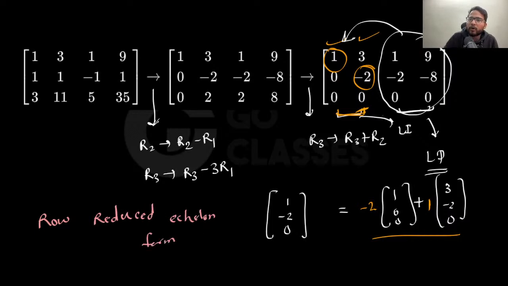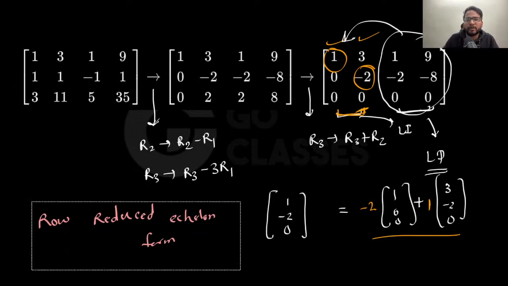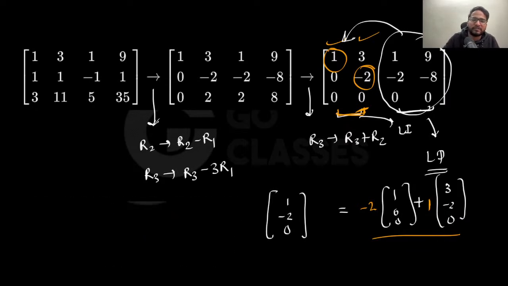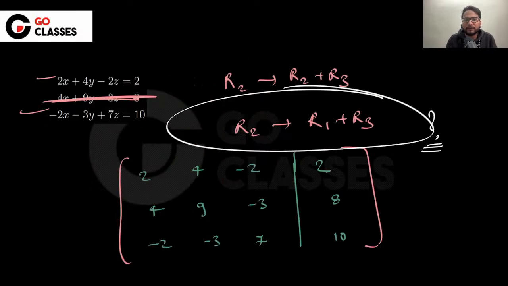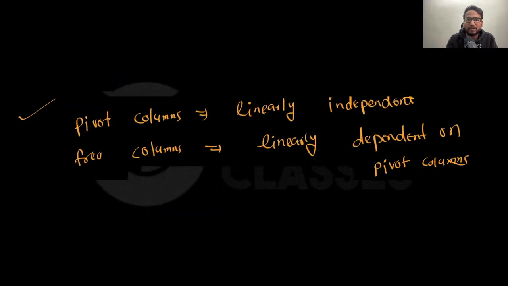Okay. This is just a row equivalent form, but there is a row reduced equivalent form which directly gives you the coefficients also, which is a very nice form. And you can do it in the row reduced equivalent form if you know. Otherwise, that's not required for the time being. Now let's just move further. I hope these things are clear.